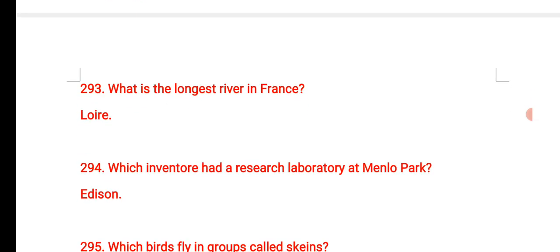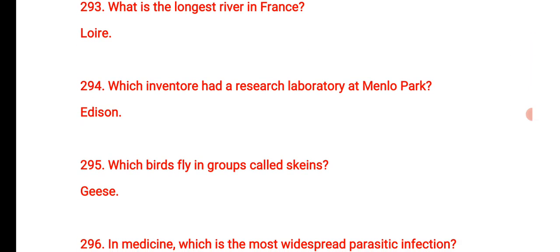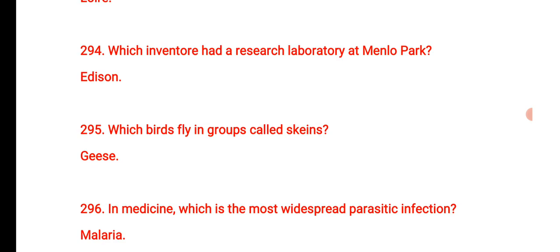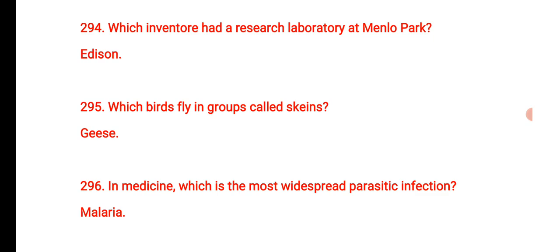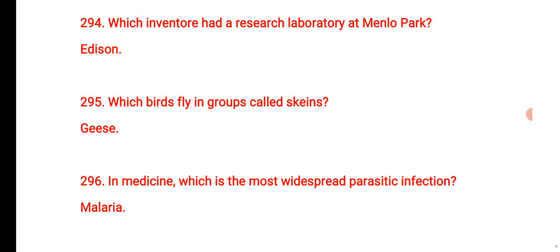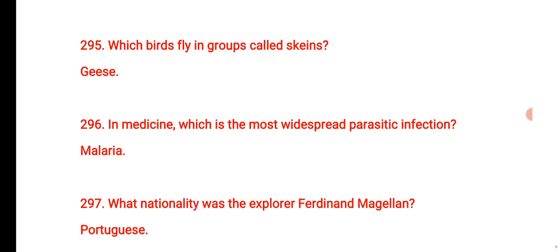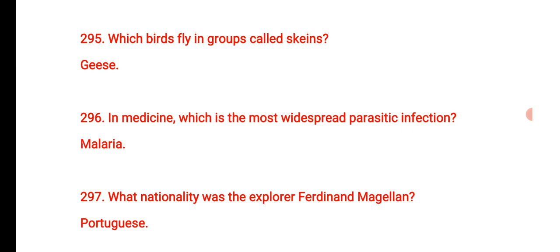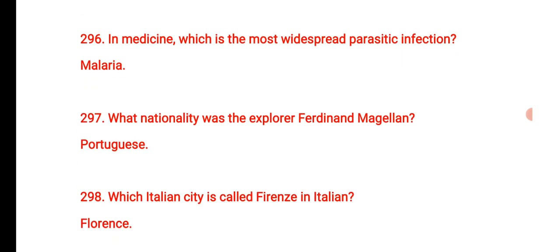What is the longest river in France? That is Loire. Which inventor had a research laboratory at Menlo Park? That was Thomas Edison, जिसने बल्ब इजाद किया था. Which birds fly in groups called skeins? That is geese. In medicine, which is the most widespread parasitic infection?